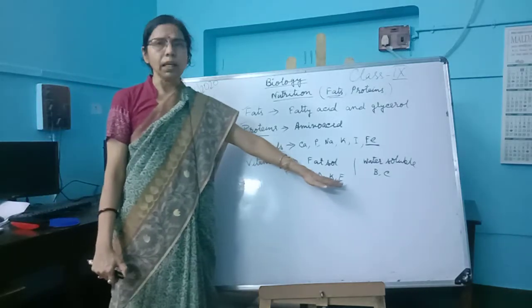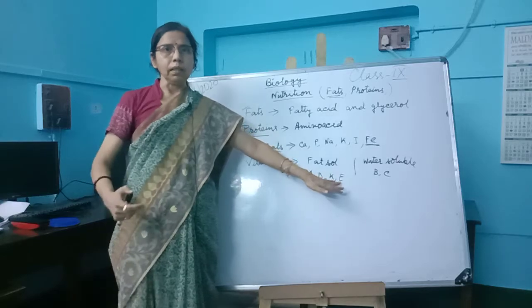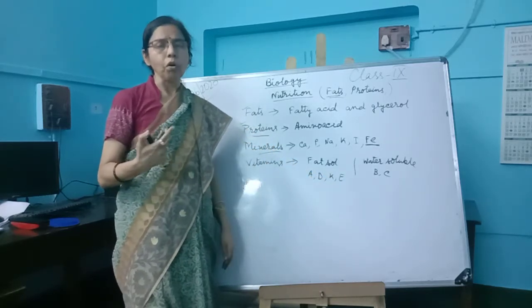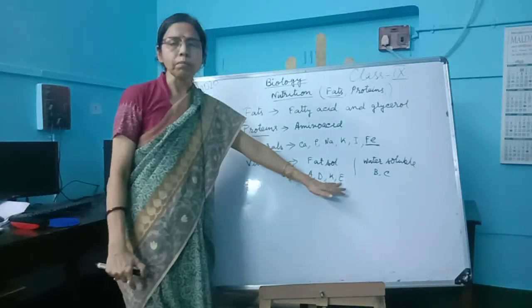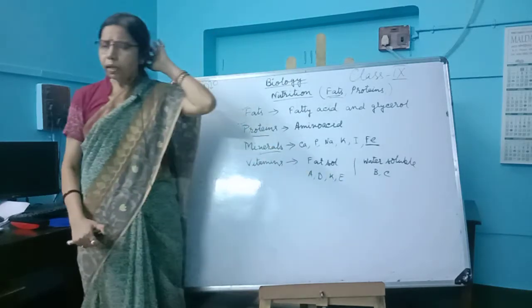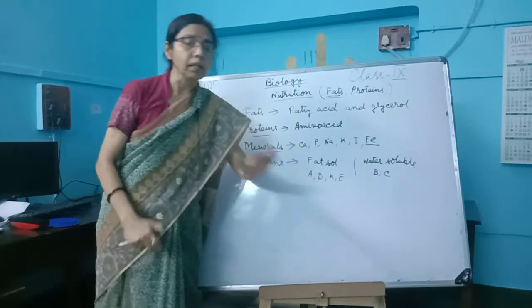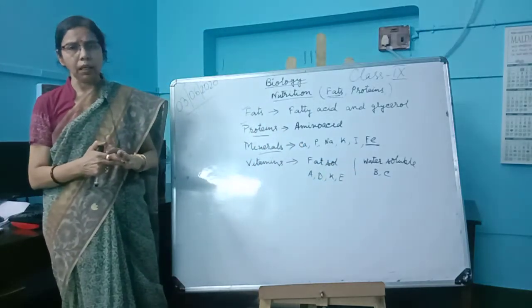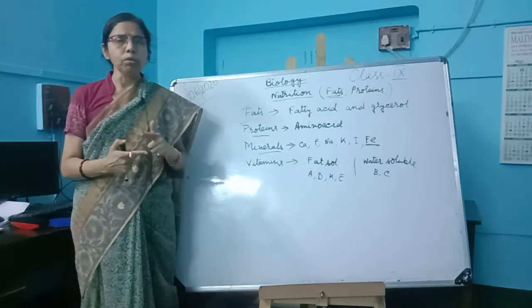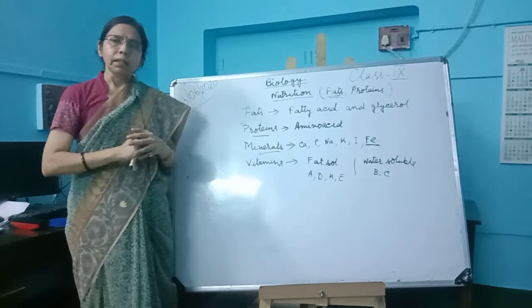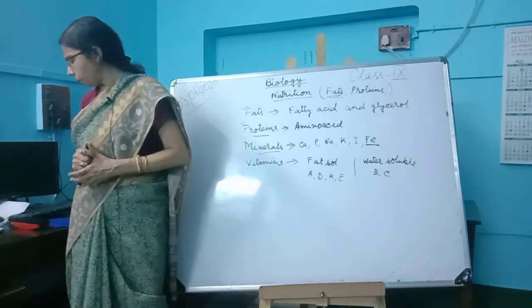E makes the skin healthy. In B there are different types, vitamin B1, 2, 3, and so on up to 12.